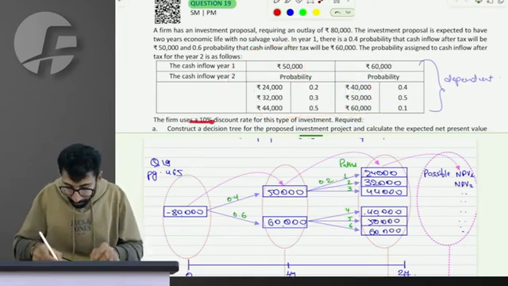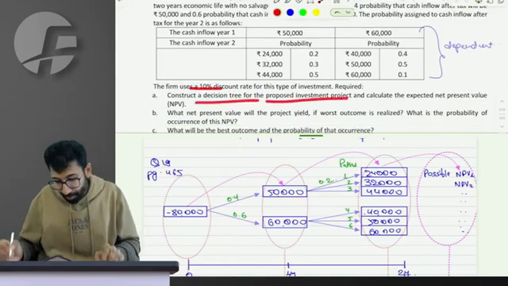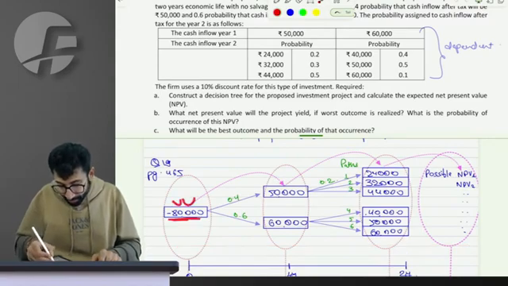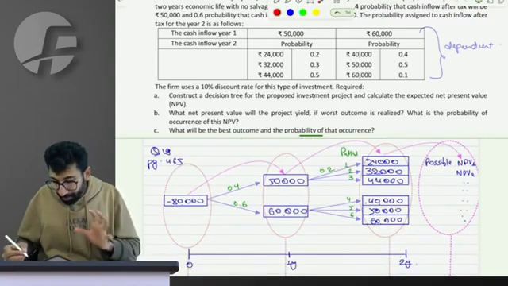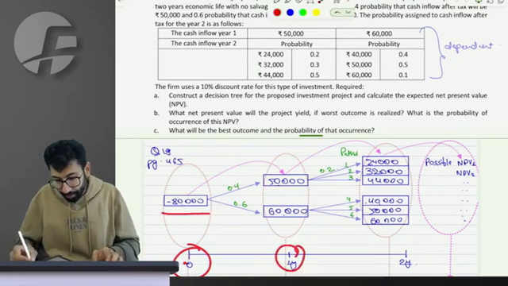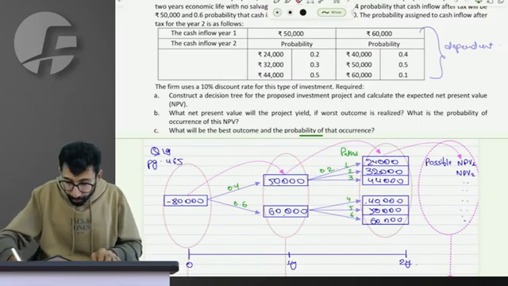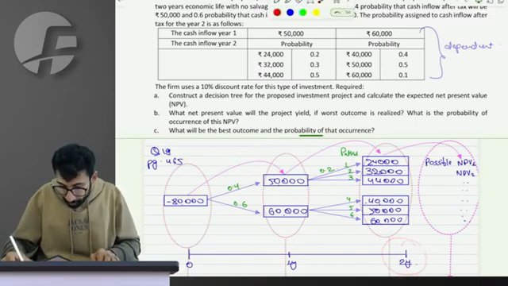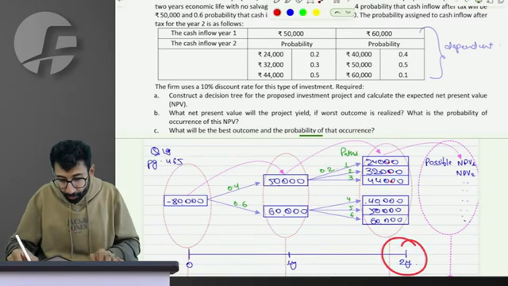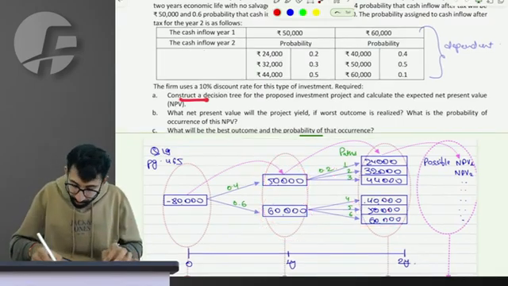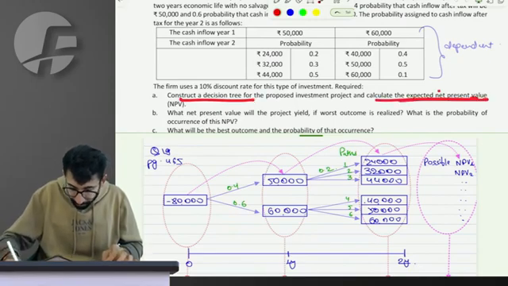Fine, cool. 10% discounting rate, construct a decision tree. This is what I have constructed as the decision tree. 80,000 is the initial outflow today. Feel the timeline. Year 0, 80,000 initial outflow. Year 1, 40 and 60% chance of cash flow being 50 and 60. And in year 2, 24, 32 and 44 will be the cash flow with these probabilities. Similarly, in year 1, if it is 60, then in year 2, it will be 40, 50 and 60 with these probabilities. Construct a decision tree and calculate expected NPV.